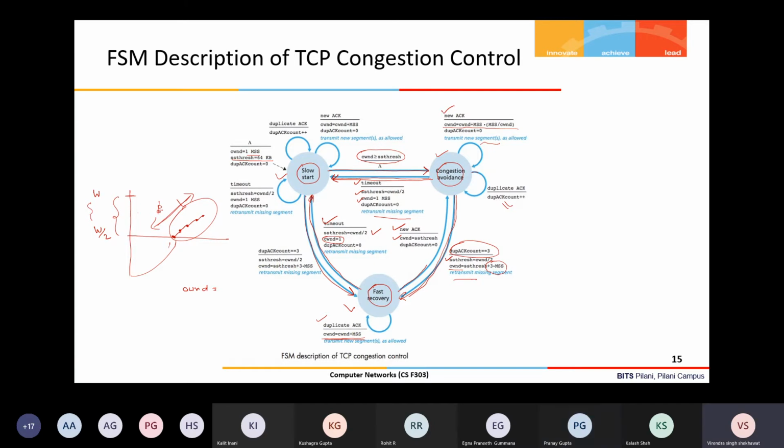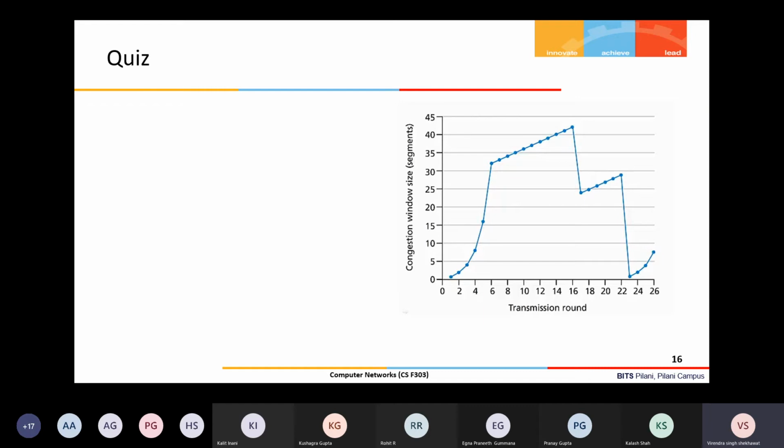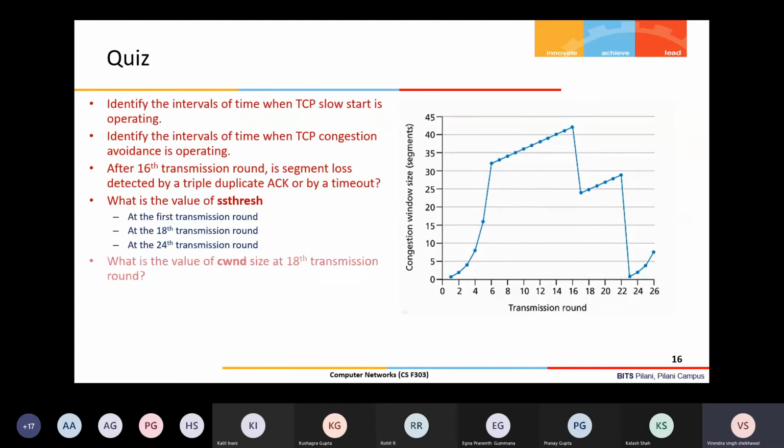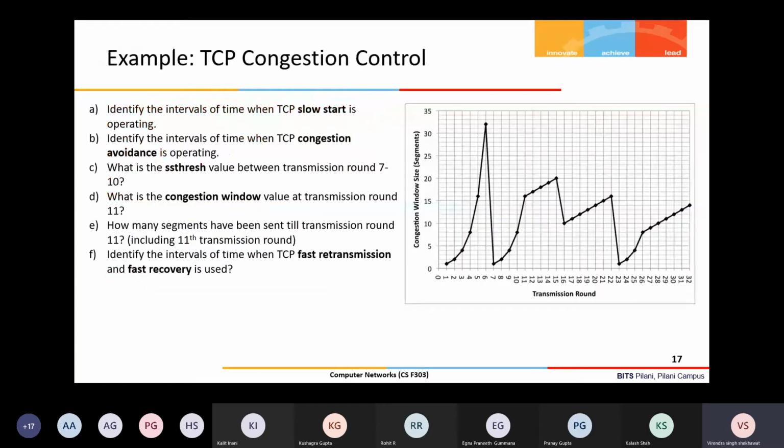Okay. So now, if you understood everything, let us see how much we understood. I'm just taking one example. Not this example. I think the next example. Yeah, this example we'll take.